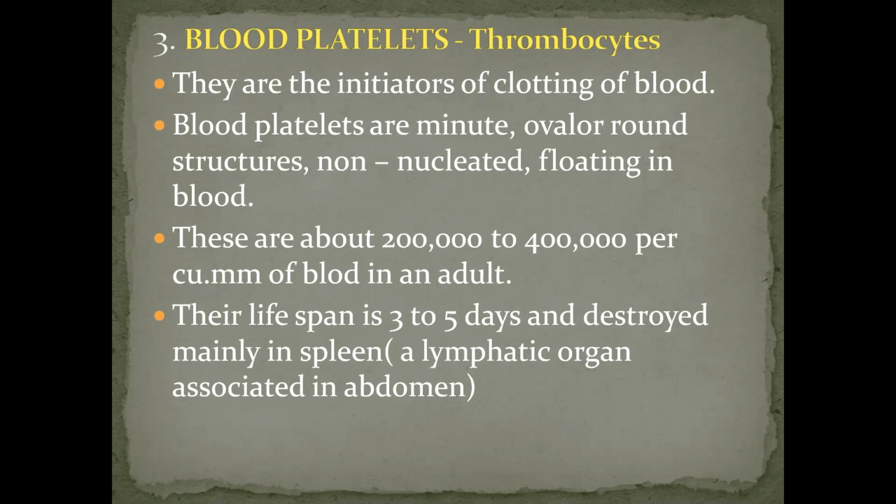So, blood platelets, we can also call them thrombocytes. They are the initiators of clotting of blood. Very minute, oval or round structure, non-nucleated. This is an important point. We have to keep in mind which are nucleated and which are non-nucleated, and they keep on floating in the bloodstream. About 2 lakhs to 4 lakhs per cubic millimeter of blood in an adult. Platelets are derived from giant cells which we call megakaryocytes.